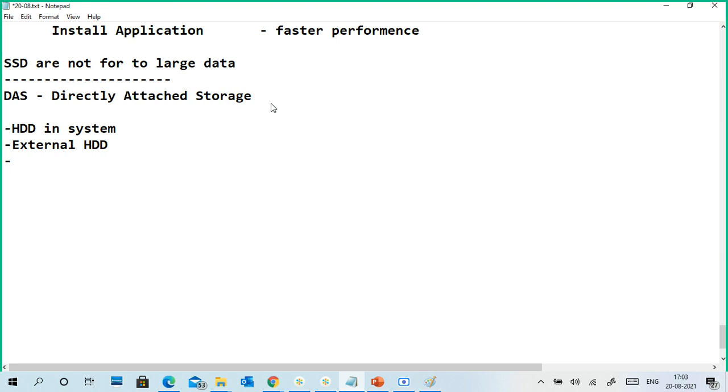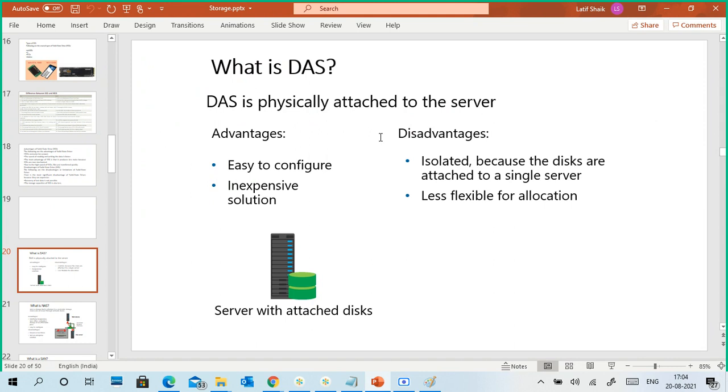SCSI connections, SCSI disks too. These are disks, and based on the connection, we call that directly attached storage. Easy to configure, inexpensive solutions.